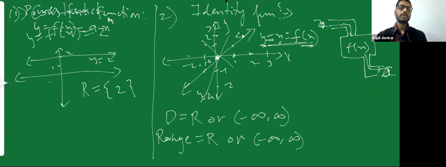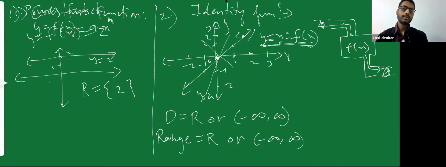Or if I say y is equal to half x, the slope will be like this. So you can draw all the lines of y is equal to x. And remember that all the lines of y is equal to x, 2x, 3x, 5x, 1000x, minus 0.5x, all these lines will pass through the origin, because when you put x is equal to 0, you are getting y also as 0.